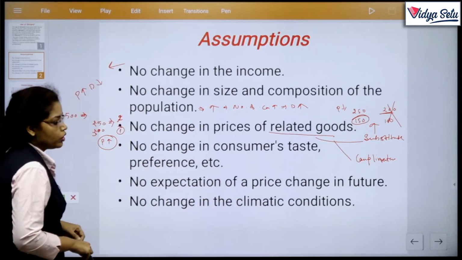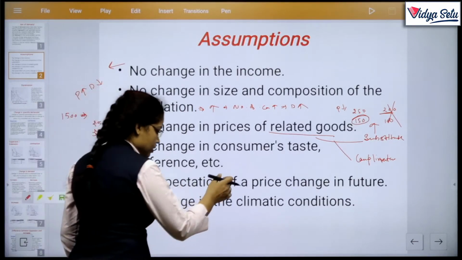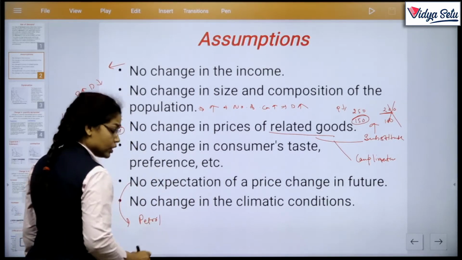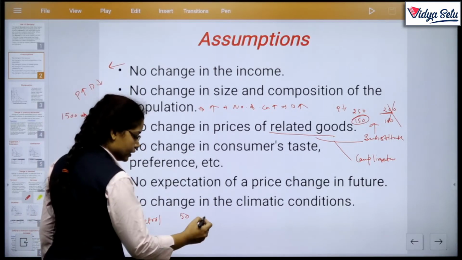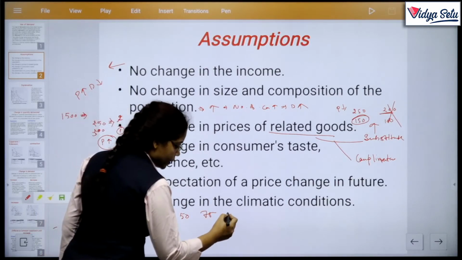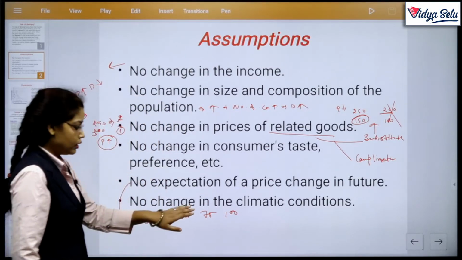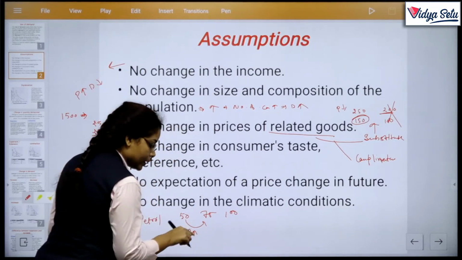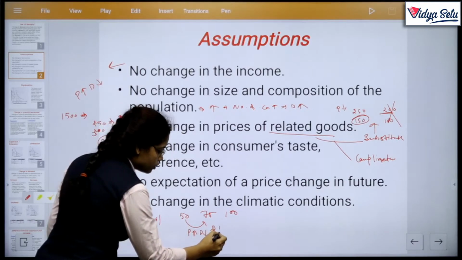Next, no expectation of price change in the future. This is like petrol. Suppose yesterday's petrol price was 50 rupees per liter, now it is 75 rupees per liter today, and there may be a chance of 100 rupees per liter tomorrow. So here we see that the price increases. The law of demand says demand should decrease, but here demand will also increase.